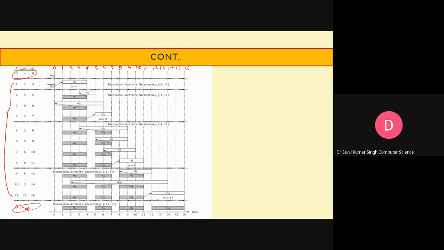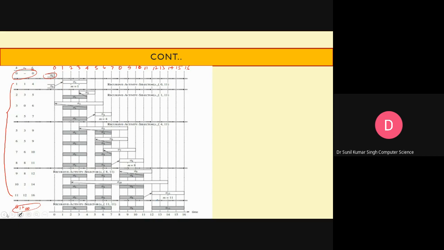Now, when we encounter the very first activity, we are not bothering to select this one; it is just included here as a boundary condition. Now we have encountered A1, and we can check that it begins from 1.